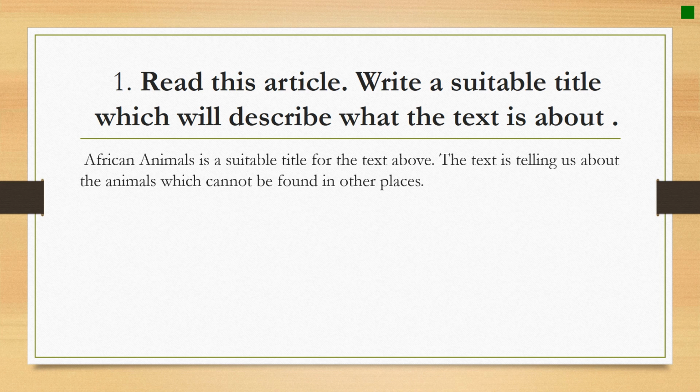So if anyone is going to read this text, from the title they're going to know that the text or the article is about African animals. So African animals is a suitable title for the text above. The text is telling us about the animals which cannot be found in other places, I mean, unless in rainforests.